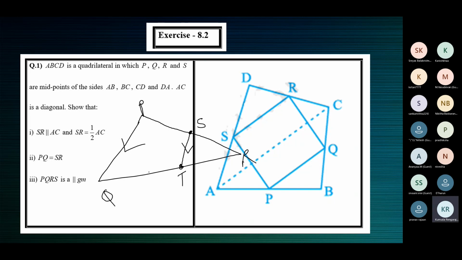What is to be given and what is the result? Given, yes children, given what?